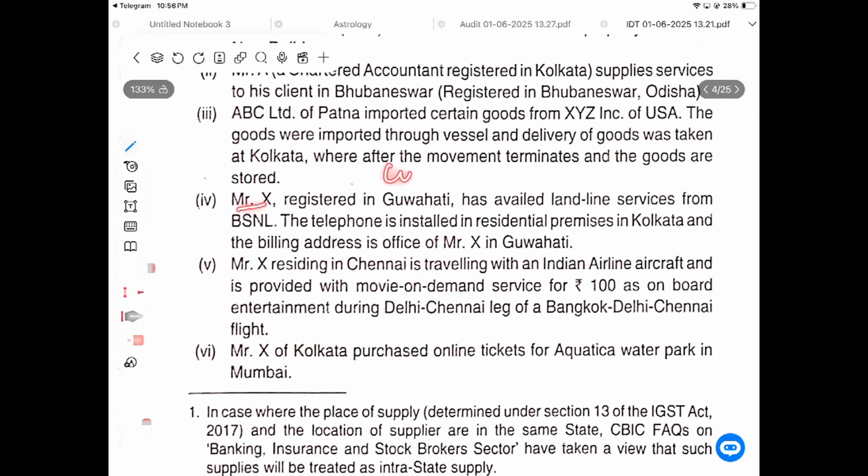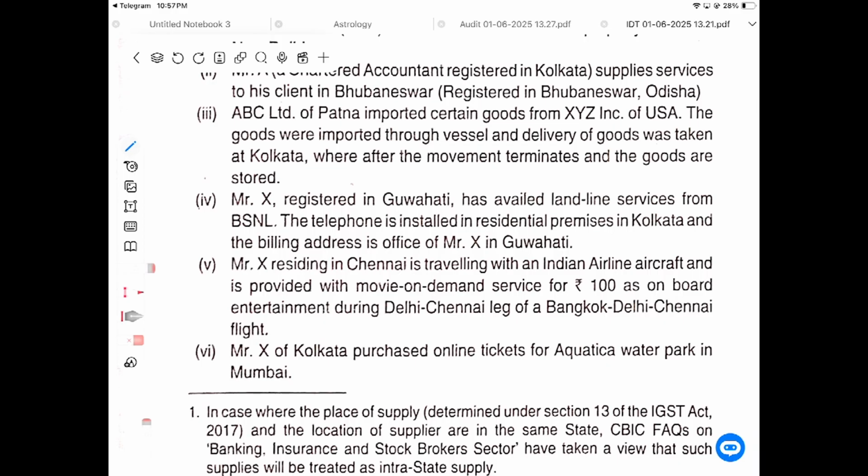Customs duty you need to pay now. Mr. X registered in Guwahati is availing landline services from BSNL. The telephone is installed at residential premises in Kolkata and the billing address of the office is Guwahati. So the billing address is Guwahati, the place of service is Kolkata.